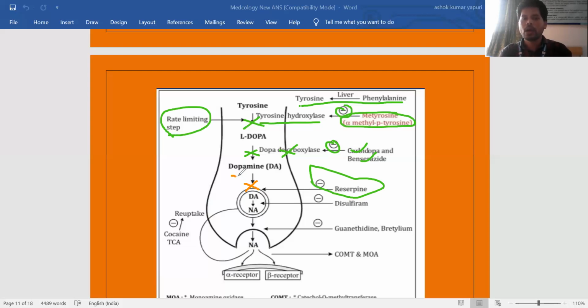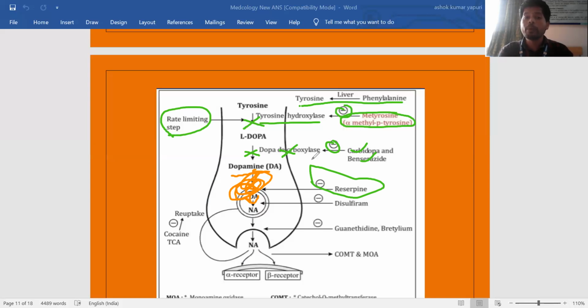I already told you, after synthesis, dopamine has to be stored in the synaptic vesicles, for storage purposes. But what is reserpine doing? Reserpine prevents vesicular uptake, or vesicular storage, of dopamine into the synaptic vesicles. If dopamine is not entering the synaptic vesicles, it is freely available and easily degradable by enzymes like monoamine oxidase and catechol O-methyl transferase.